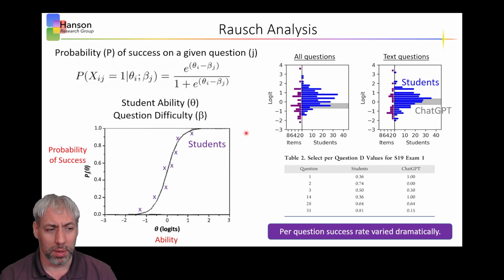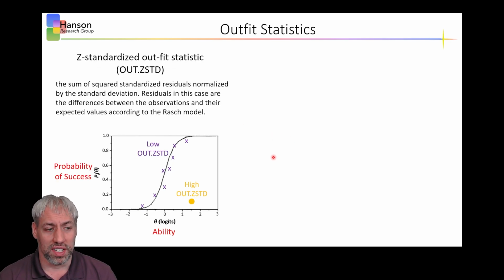And so what we started thinking about was the fit. In this particular model, the assumption is that high-performing students get hard questions right, and low-performing students get hard questions wrong. But this effectively tells us ChatGPT doesn't behave like a student. Instead, ChatGPT is kind of an outlier on this particular model. And so what we started to look at was the outfit statistics, saying, if they don't fit the model, then they're going to have this statistical outfit, which, in this case, we use the standardized outfit statistic to start looking at and discovering when a student might be using ChatGPT.